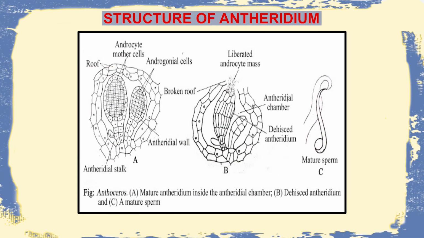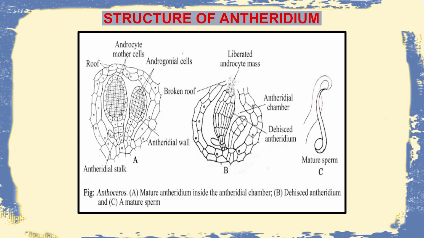On seeing the structure of the antheridium, it has a unique structure whereby this entire setup is protected by a roof-like structure, and within this roof-like structure the antheridium is enclosed. There is presence of an indentation or a stalk-like structure which arises beneath the antheridium, which attaches the entire structure to the plant body.